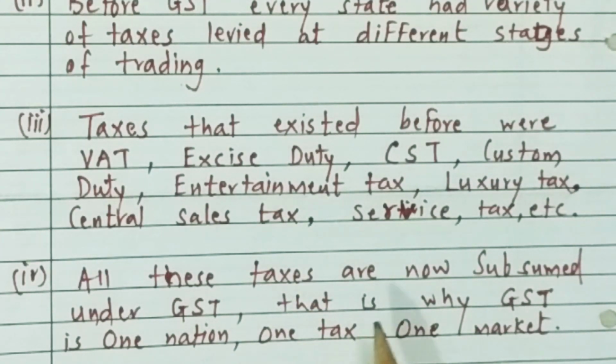All these taxes are now subsumed under GST, that is goods and service tax. That is why GST is called one nation, one tax and one market.